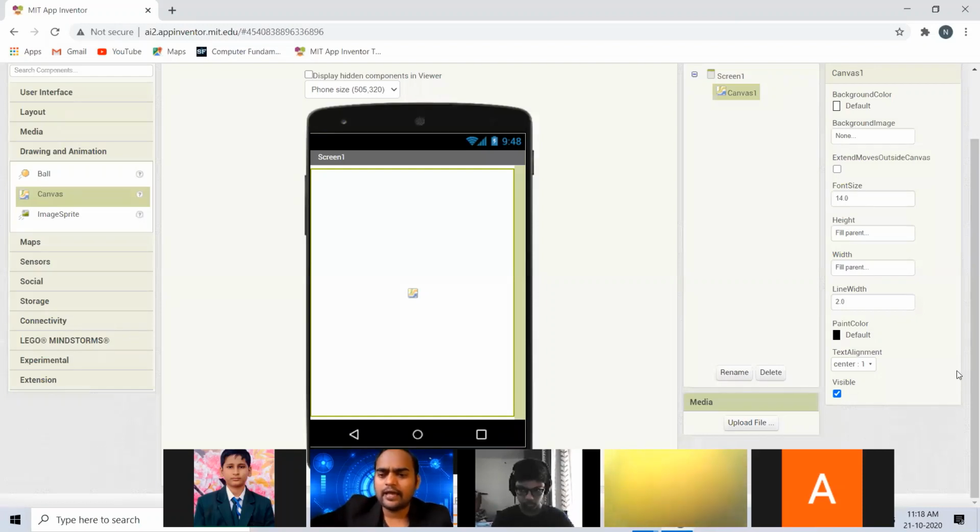And you can change paint color, but I'm not changing it because I want to leave this canvas area blank, so people won't be able to see that this is a canvas. But in fact, whatever ball or sprite you choose will play very nicely in the background. As for the background image, you have to download it and then upload it here. It is not inbuilt, but you can do so. By the way, I will share the background image with you. Currently I don't have it. I will download it and share it with you.